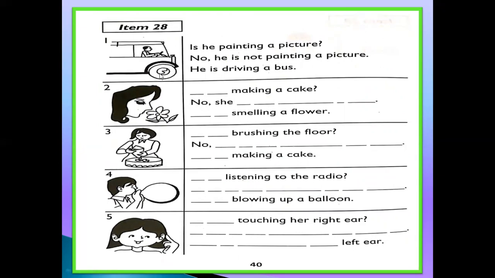What is this? This is a bus. And what is this? He is a bus driver. Oh, sorry, who is he? He is a bus driver. He is driving a bus. Okay. Now what is the question? The question is: is he painting a picture? Who? This one. Is he painting a picture?